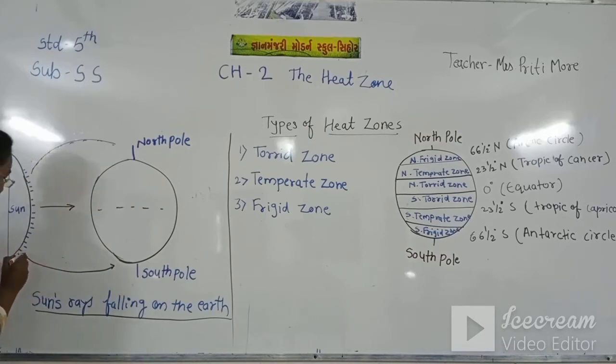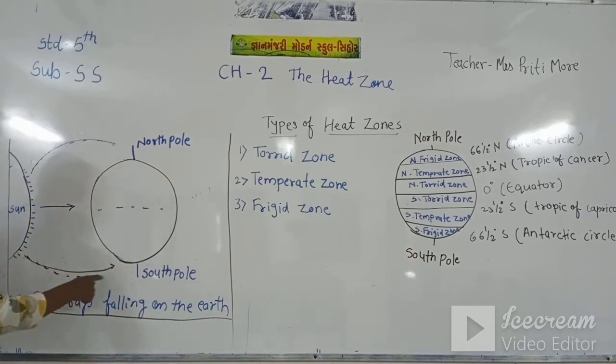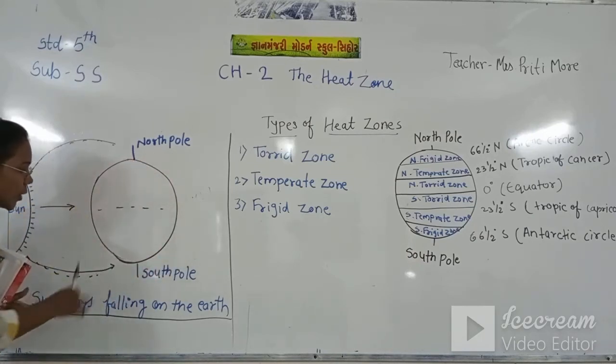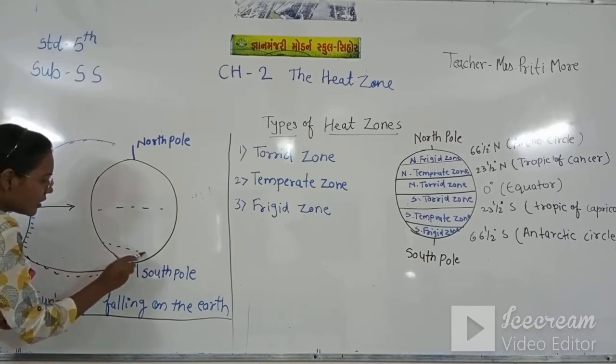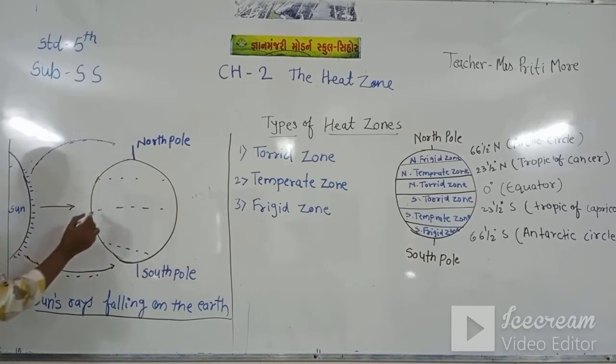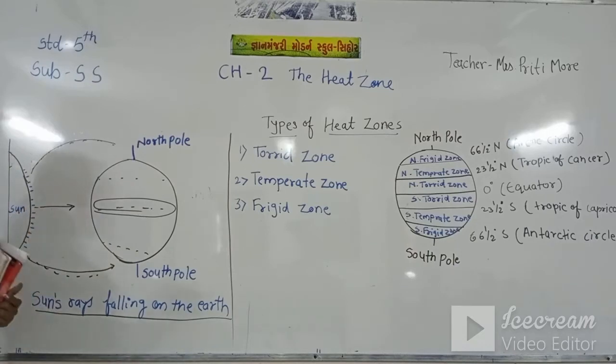And here also, at the down part, at the South Pole, the sun rays come slanting. They fall slanting at the South Pole. That's why this pole and this pole, at the upper side and this down side, are a little warm, but not too hot. And this middle part is totally hot just because the sun rays come directly on it. At the North Pole and the South Pole, the sun rays come slowly and slanting.